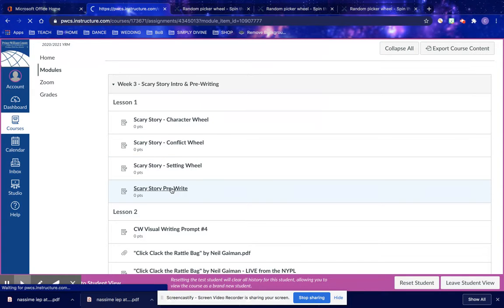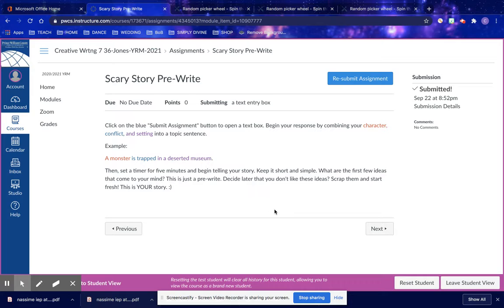The last piece, if you click into the pre-write, the directions say, click on the blue Submit Assignment button to open a text box. Begin your response by combining your character, conflict, and setting into a topic sentence. So for example, a monster is trapped in a deserted museum or in the woods. Let's pretend like it said in the woods. Then set a timer for 5 minutes and begin telling your story. Keep it short and simple. What are the first few ideas that come to your mind? This is just a pre-write. If you decide later that you don't like these ideas, scrap them and start fresh.